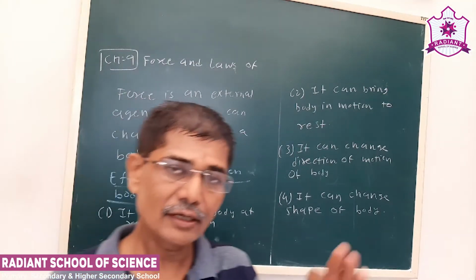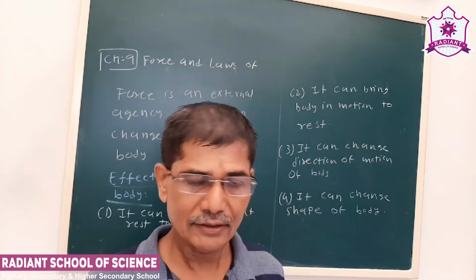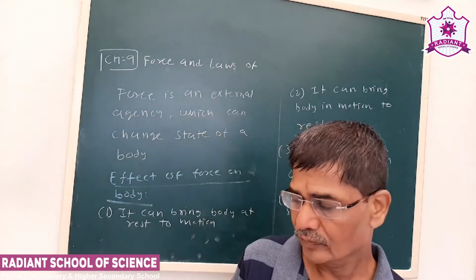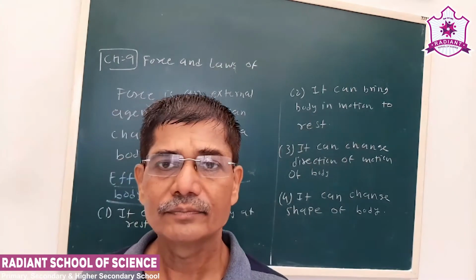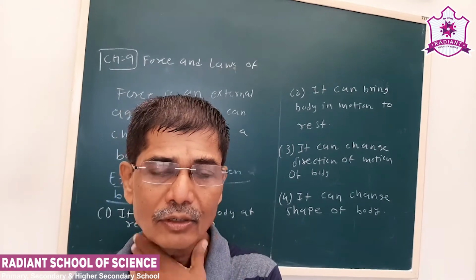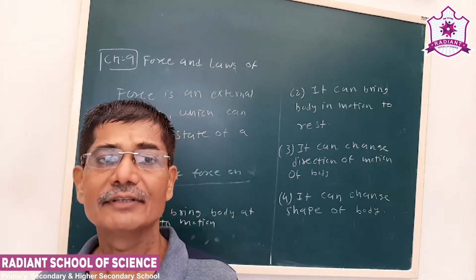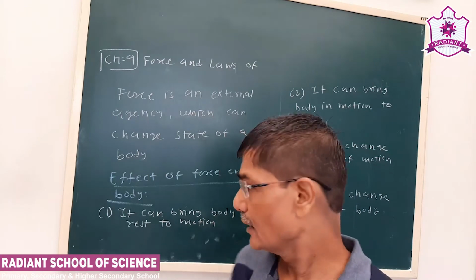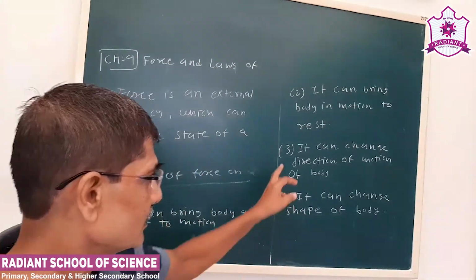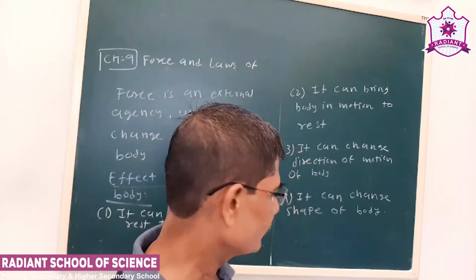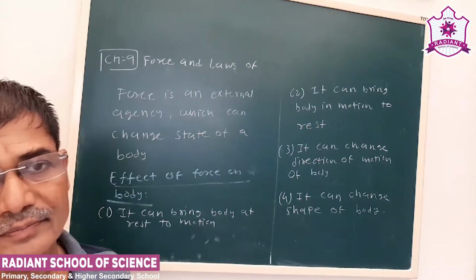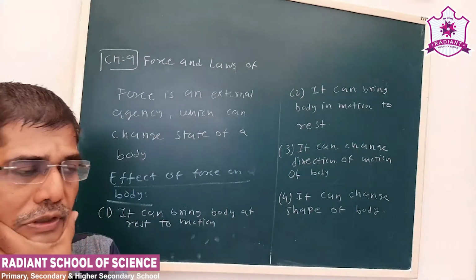Or we have seen Newton's first law of motion like this. Unless an unbalanced force acts, a body at rest will remain at rest and a body in motion will continue its motion. So we can say Newton's first law defines a physical quantity called force. Force is an external agency which can change the state of a body. It can bring a body at rest into motion. It can bring a body in motion to rest. Third, it can change the direction. And the fourth, that is your favorite, it can change the shape of the body. These are the effects of the force on a body.